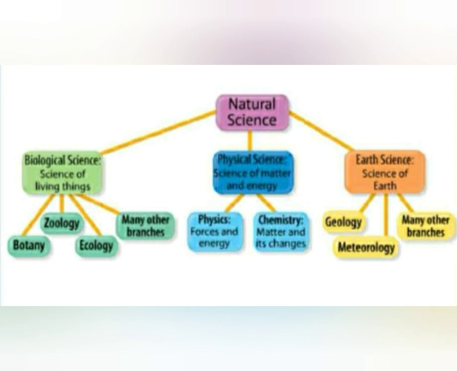Okay. Next, earth science. Earth science means science of earth. It is divided into geology, meteorology and many other branches. Geology is the study of earth, concerned with the solid earth, the rocks of which it is composed and the processes by which they change over time. In meteorology, we study the atmosphere, focusing on weather processes and weather forecasting.